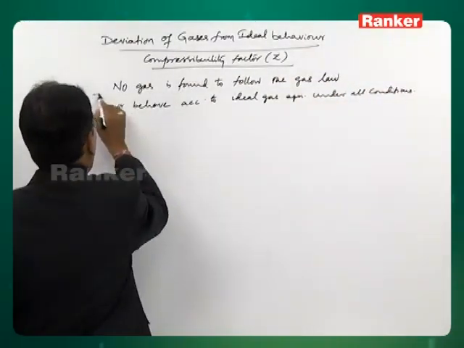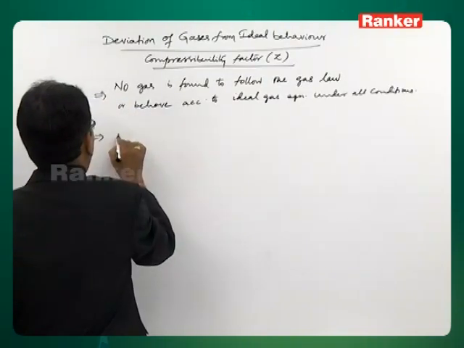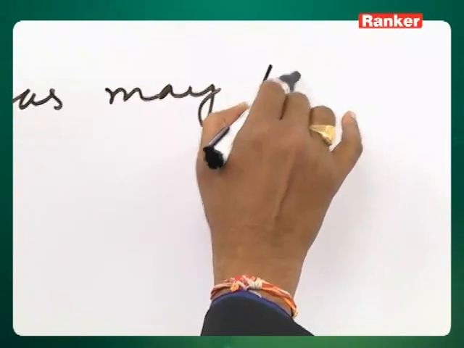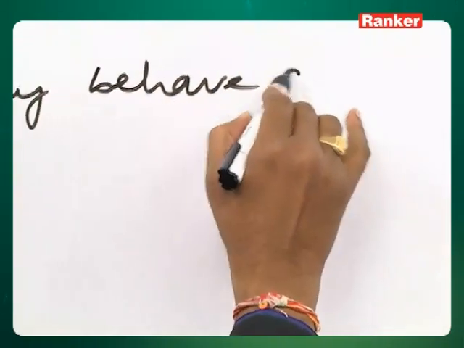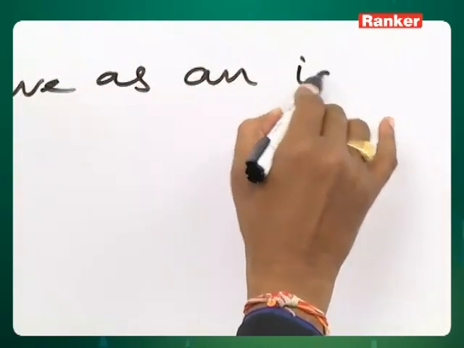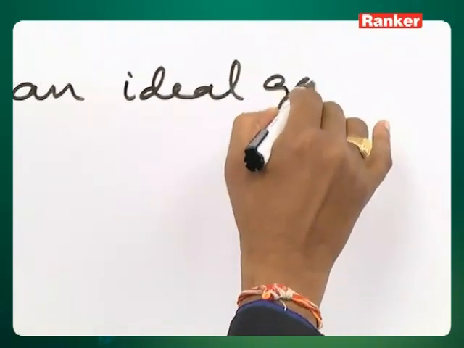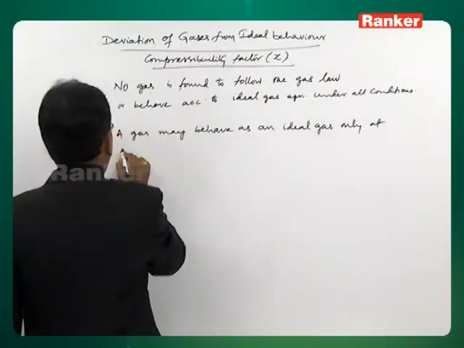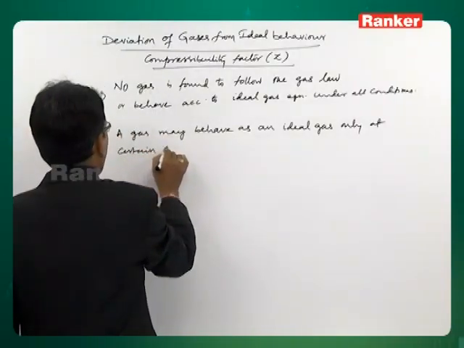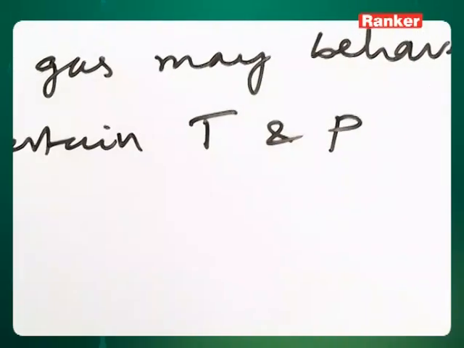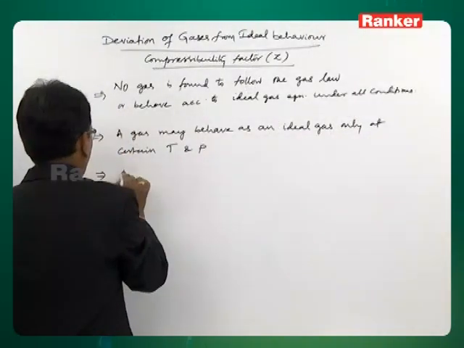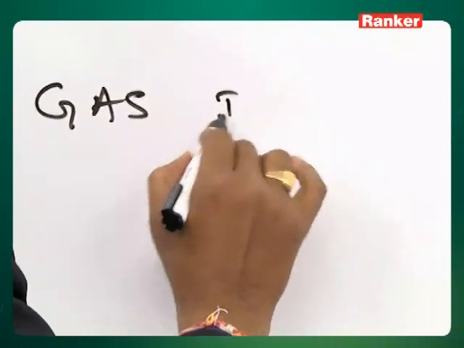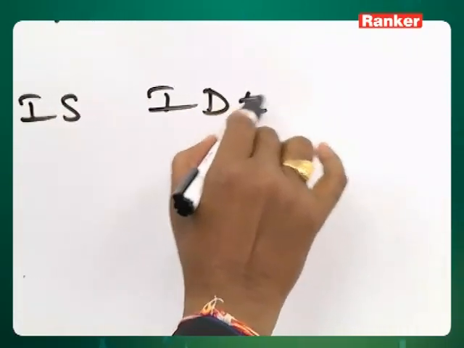A gas may behave as an ideal gas only at certain temperature and pressure. That means, no gas is an ideal gas.